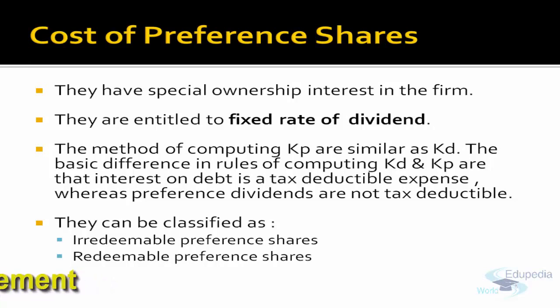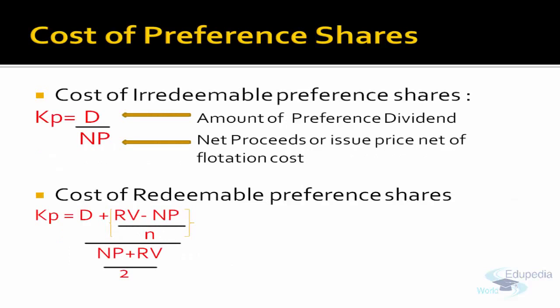So there is a tax benefit on interest expense but not on dividend. So for computing cost of debt, we take the net of tax expense to compute the cost. In preference, since there is no tax saving, we will take the whole dividend amount as the numerator, as an expense. So cost of irredeemable preference share will be dividend upon net proceeds.